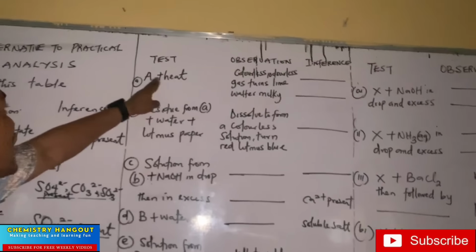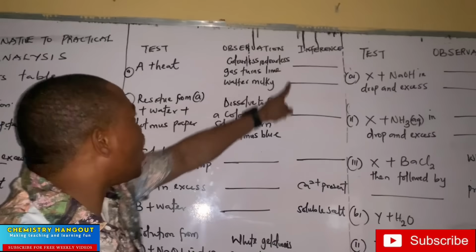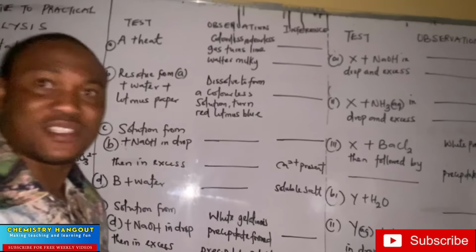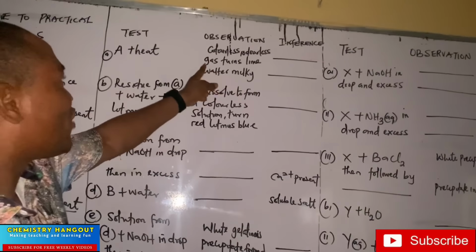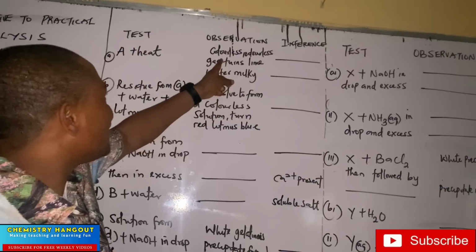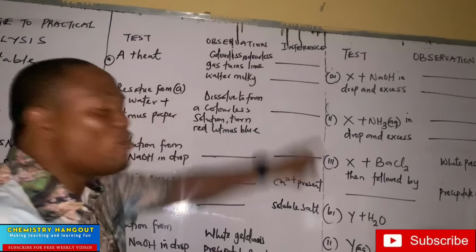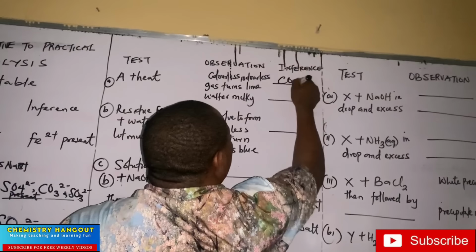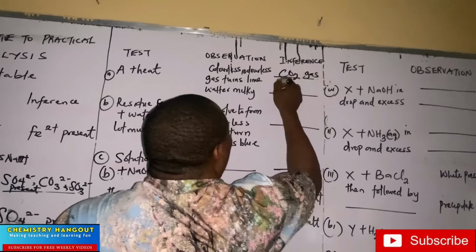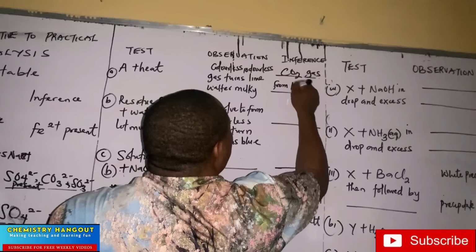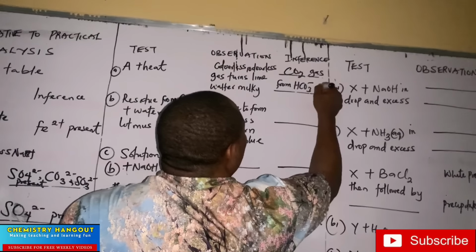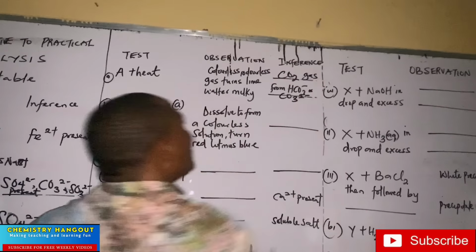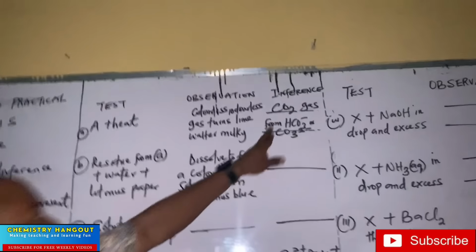They said A plus heat gives a colorless, odorless gas that turns lime water milky. If you're a secondary school student, give me the answer. What turns lime water milky? That's CO2 gas, from HCO3 minus or CO3 2 minus.